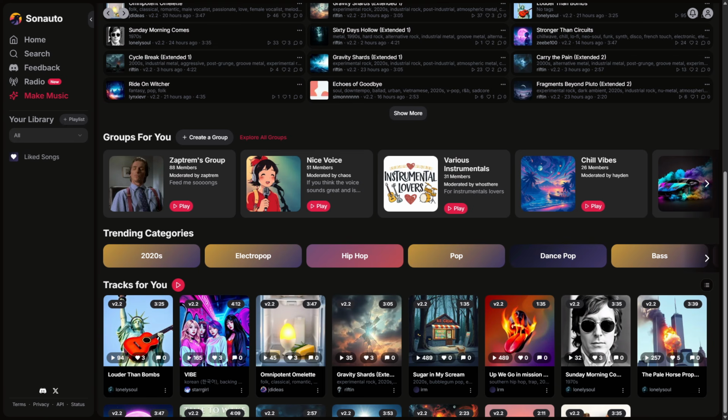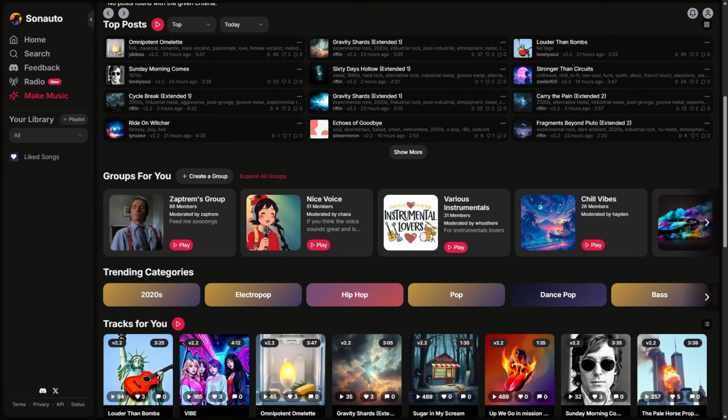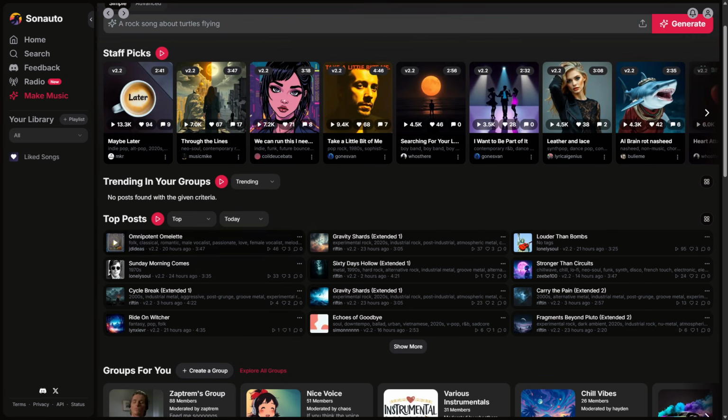As soon as we enter, we see two things that really caught my attention. First, the amount of high-quality musical examples made by other users that the tool shows us.